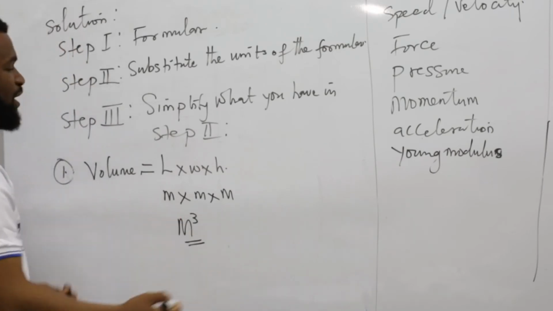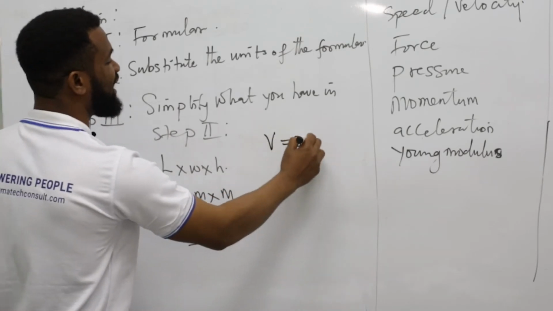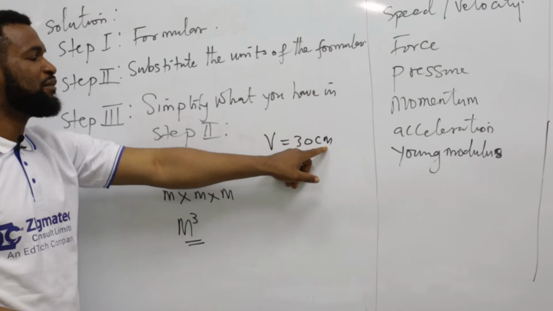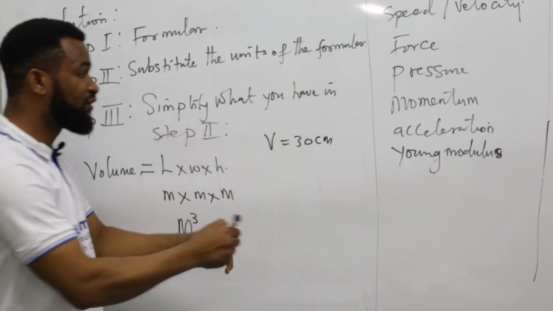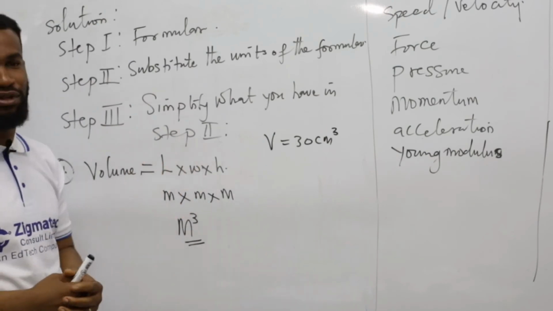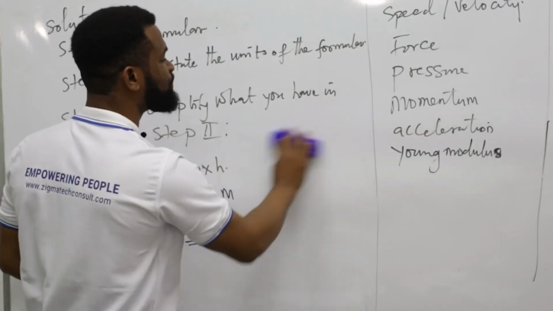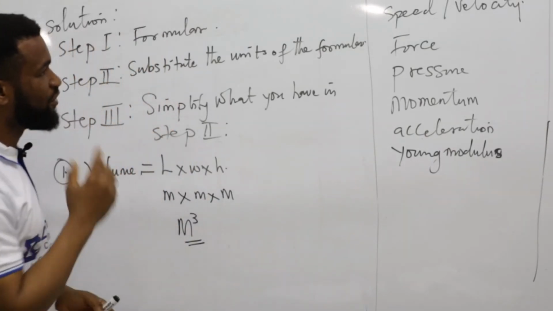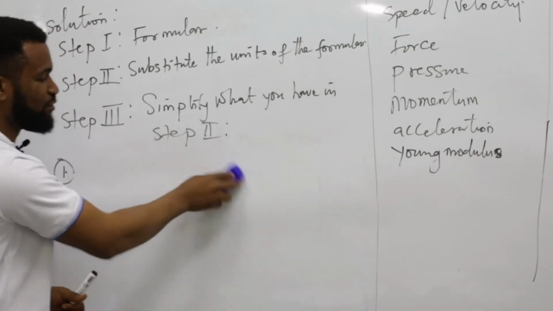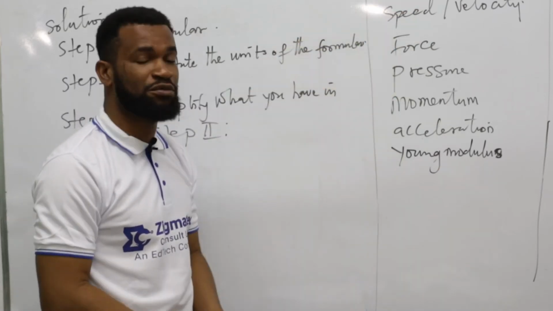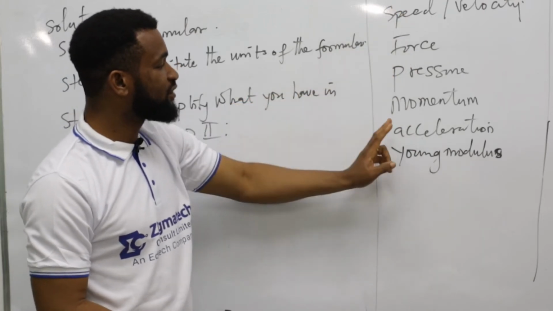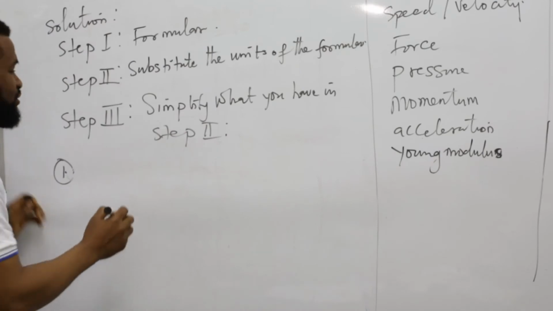Imagine you are asked to find a volume and you say the volume of a body is 30 cm. You know what you have said? You just said that this volume is a length, because cm represents length. Until you put 3 on top, then you are talking about cube, volume. Okay, let's move on. Let's do a few of the other ones. Maybe I will not be able to do all of them, but there are some you are going to do by yourself. Let me do speed, force, and acceleration. Let's do speed. What is speed?